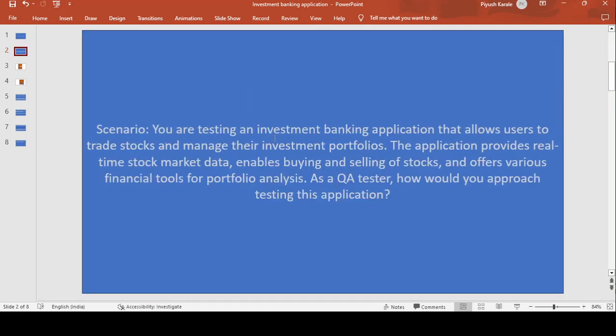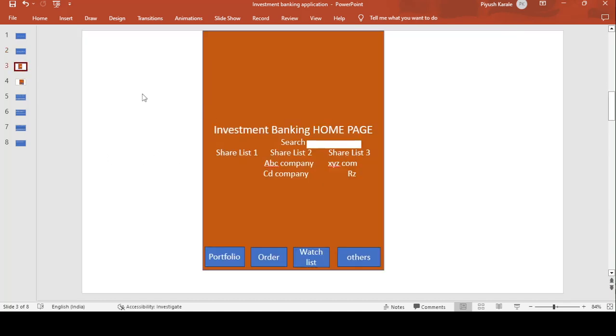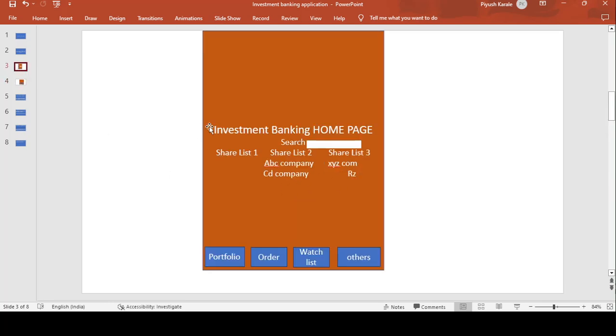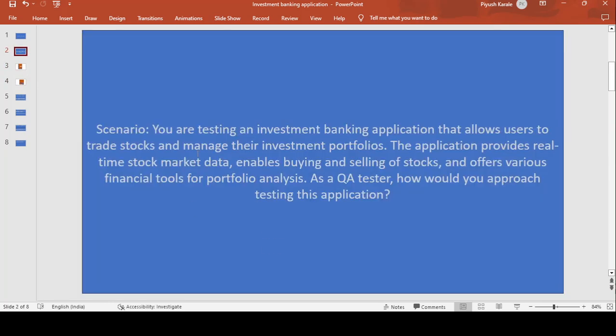Okay, so the scenario is: you are testing an investment banking application that allows a user to trade stock and manage their investment portfolios. This is the investment banking application homepage, or the investment banking sale page. The application allows the user to trade the stock and manage their investment portfolios.